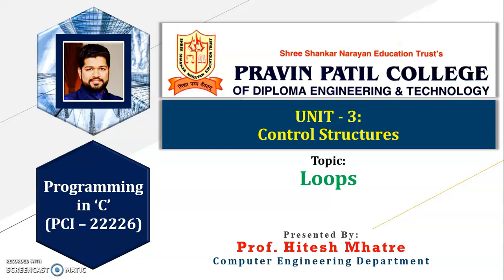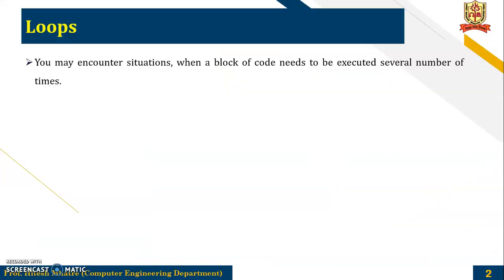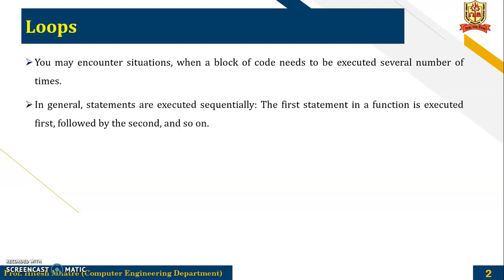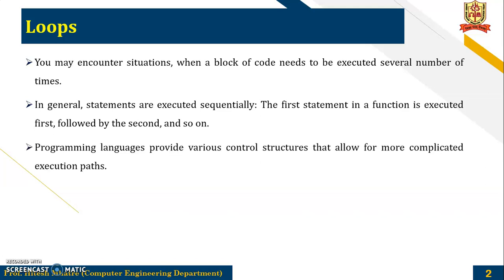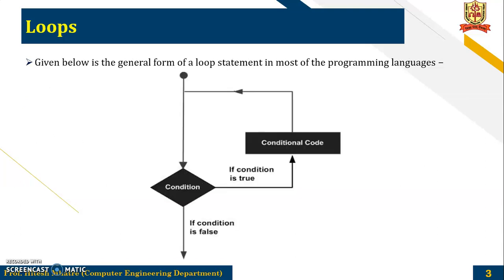Today we are going to learn about Unit 3, control structures, and the topic is loops. You may have encountered a situation when a block of code needs to be executed several number of times. In general, the statements are executed sequentially. The first statement in a function is executed first, followed by the second, and so on. Programming languages provide various control structures that allow for more complicated execution paths. A loop statement allows us to execute a statement or a group of statements multiple times.